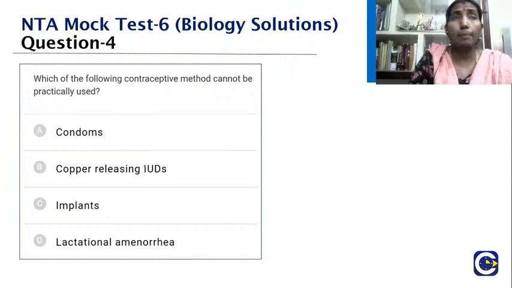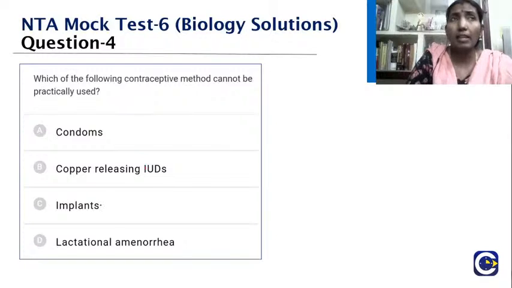Like I said, the Lippes loop or the Mirena loop, which has recently been imported, and we are following that IUD in practice now. It is fitted and used for 5 years altogether. It is not a copper containing one, but it has hormones, which are released in very minute quantity and prevent the implantation. So that way we are using it.